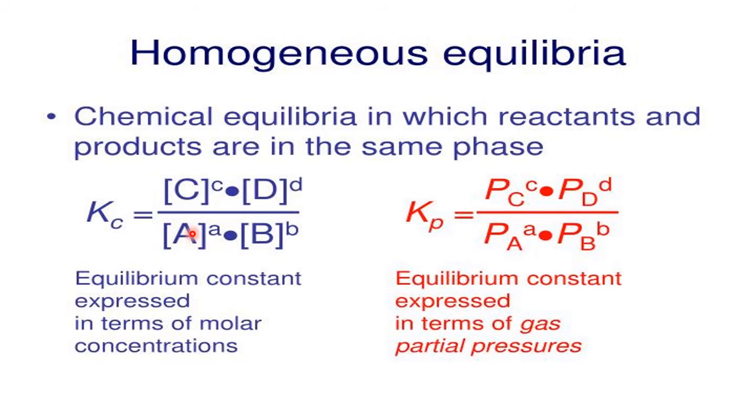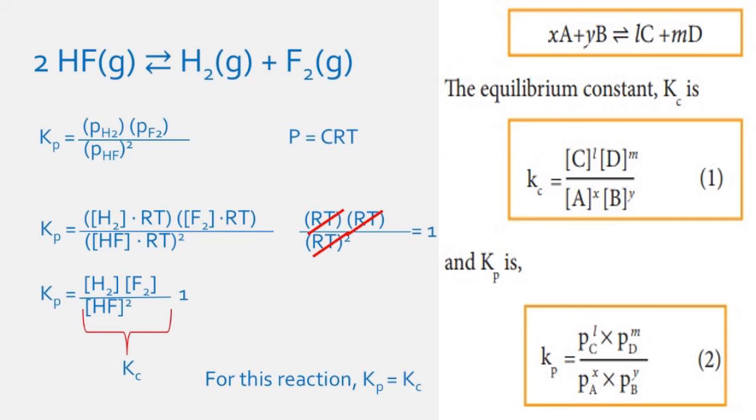That's why whenever a chemical reaction is in the gaseous phase, homogeneous, all gaseous, when you write the chemical equilibrium constant, don't use the concentration term, use the partial pressure term. Both are the same only, just a different way. If all are solid or liquid, the better term is Kc. If they are in the gaseous phase, the better term is Kp. But both are the same.